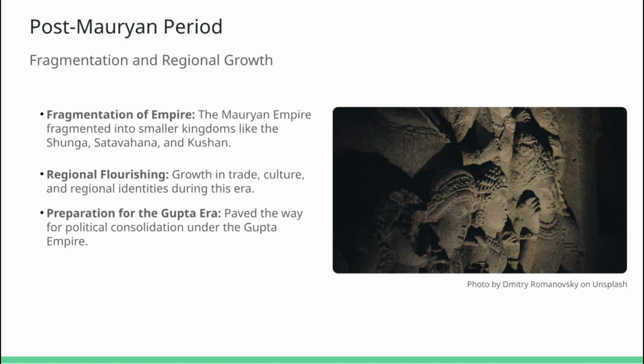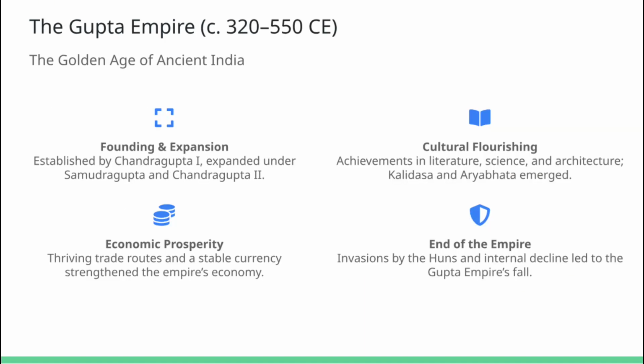These transitional years paved the way for new ideas and smaller power centers, setting the stage for yet another golden era that would soon dawn. Enter the Gupta Empire, often hailed as the Golden Age of ancient India. Founded by Chandragupta I, then expanded by successors like Samudragupta and Chandragupta II, this dynasty oversaw a cultural renaissance.